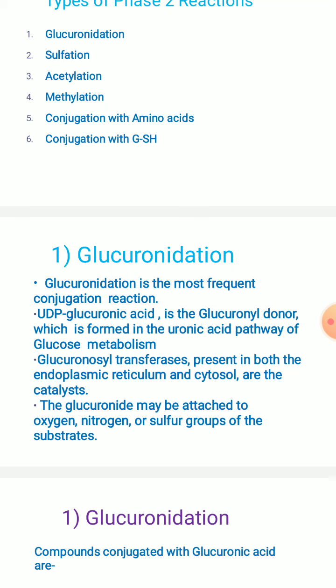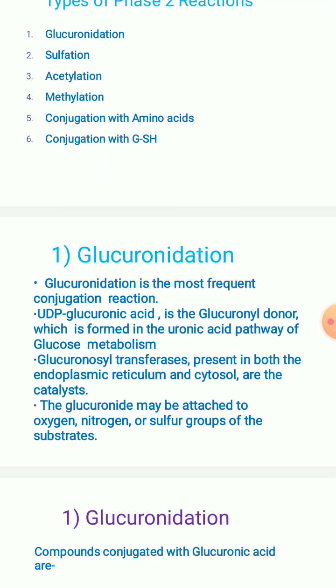The glucuronide is attached to the oxygen, nitrogen or even sulfur groups of the substrate molecule.